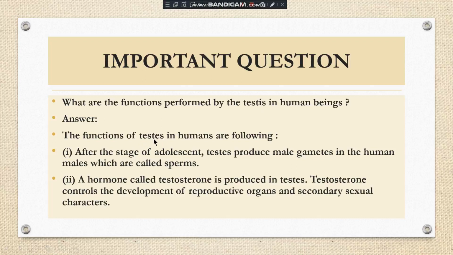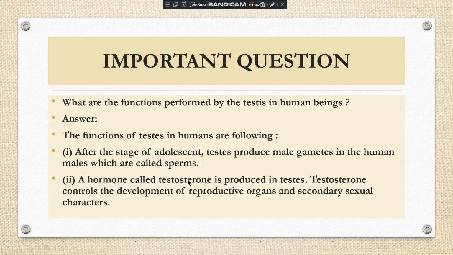So the functions of the testes are: when a male reaches the age of adolescence, the testes start production of the male gamete. The testes produce the male gametes in the human male, which are called sperms. And the testes also produce a hormone called testosterone.